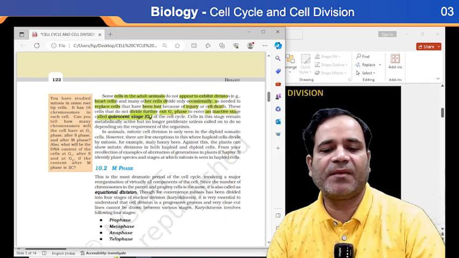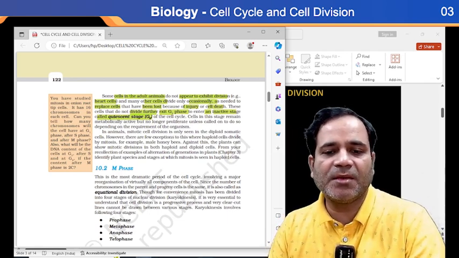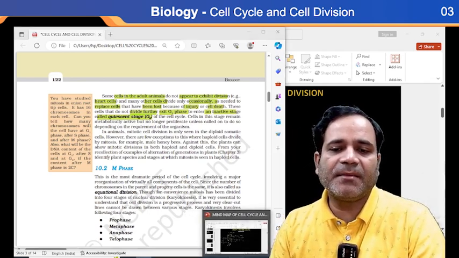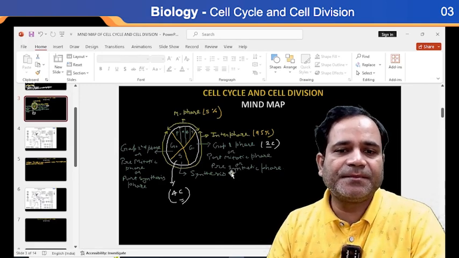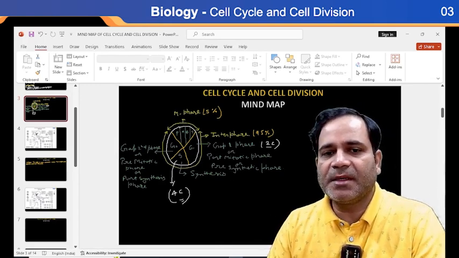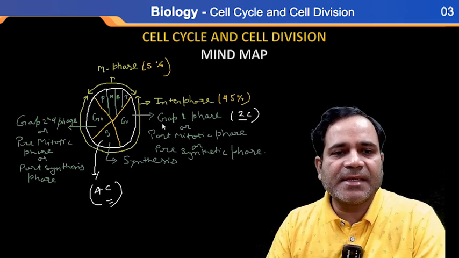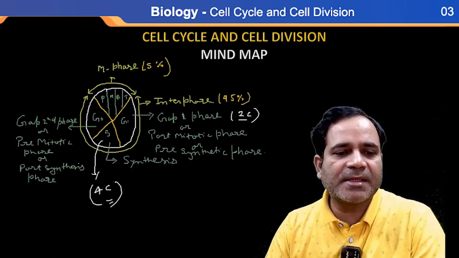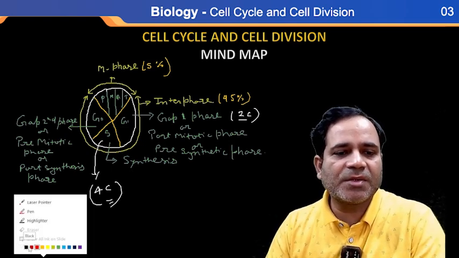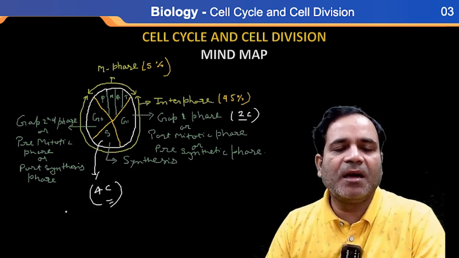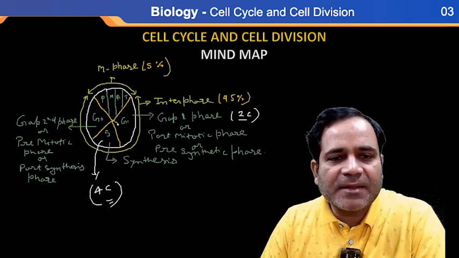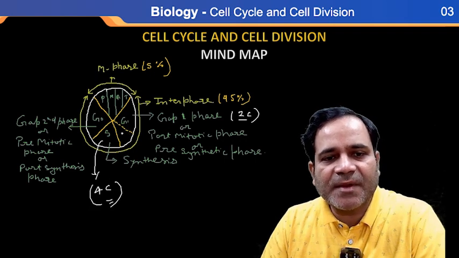Let's see with the help of a diagram. See this one. Here in this cell cycle, I'm going to draw another phase, that is the quiescent phase, the G0 phase.